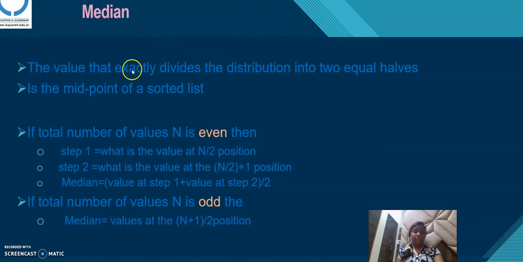median. The median is a number that exactly divides the list into two parts. It's the midpoint of the sorted array. The median requires a sorted array. Calculating the median is different for an even number and an odd number of elements. If the number of elements in the list is even, there is one formula, and if the number of elements is odd, we use a different formula. This is for even and this is for odd.